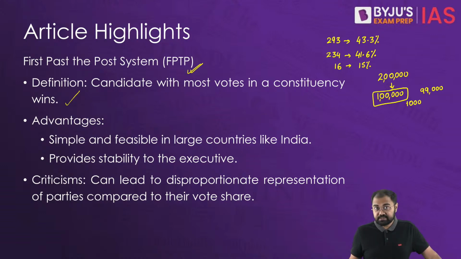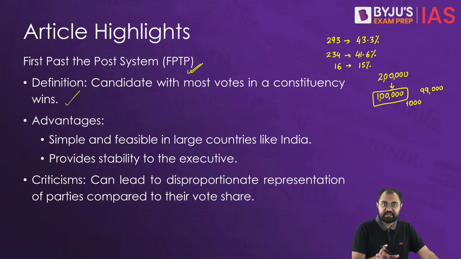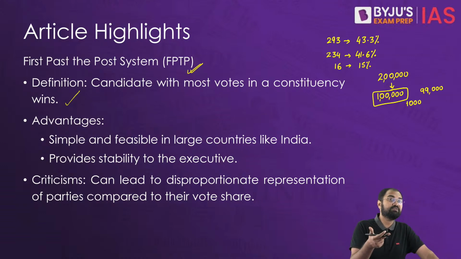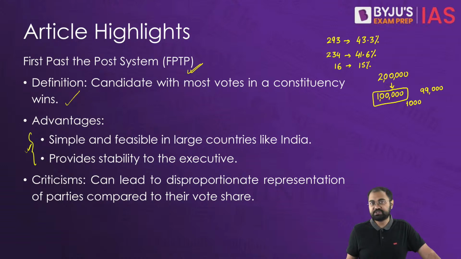What are the advantages? The first advantage we can say is simplicity. It is easy to understand and implement, especially in large countries like India. Secondly, it ensures greater stability for the executive branches, as the ruling party or the coalition can secure a majority in the Lok Sabha or the Legislative Assembly without obtaining over 50% of the vote share across the constituencies. So these are the advantages that are often quoted for the first past the post system.